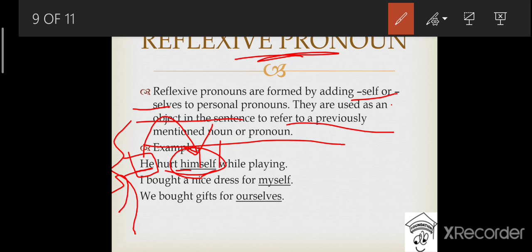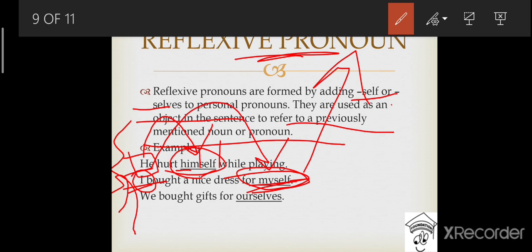Let's have a look at the second example. I bought a nice dress for myself. In this sentence, I is the example of personal pronoun, and also I is the subject of this sentence. And to refer to I, that means the subject of the sentence, once again, we have written myself in the object of the sentence to refer to I, right? So in this way, myself becomes the example of reflexive pronoun which reflects I, or himself in this sentence reflects he.